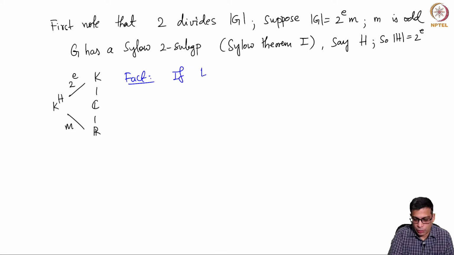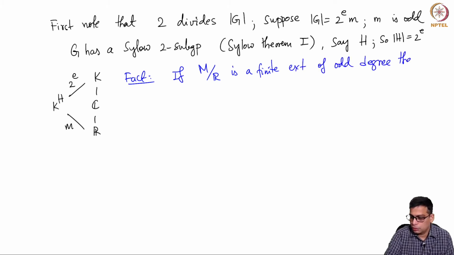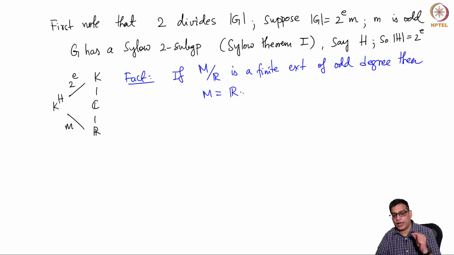If M over R is a finite extension of odd degree, then M equals R. So R cannot have in fact any extension of degree different from 2, but that will come from the fundamental theorem of algebra, but we can definitely show that it can't have an odd degree.